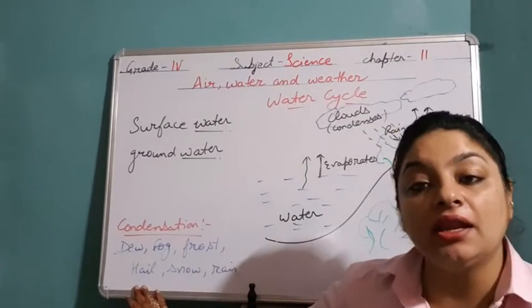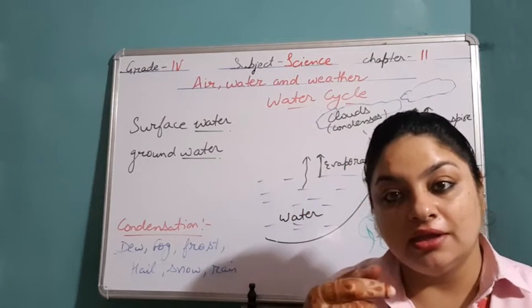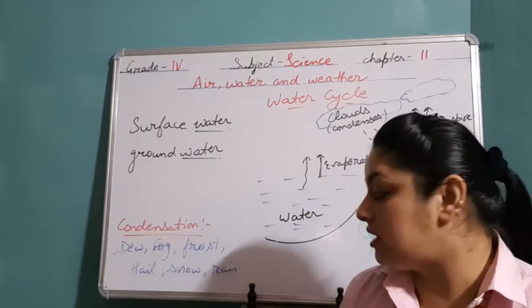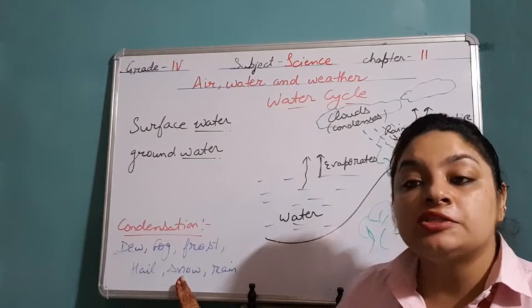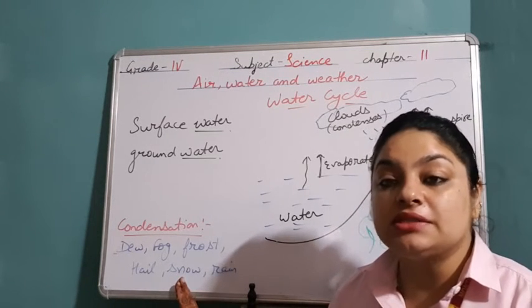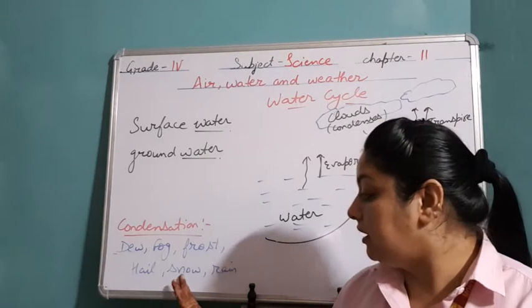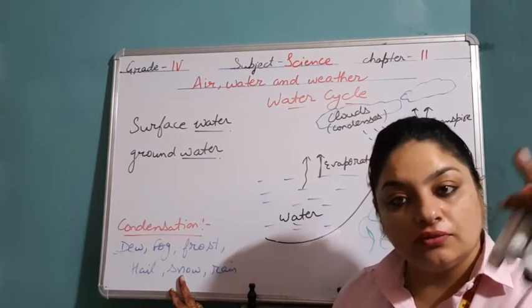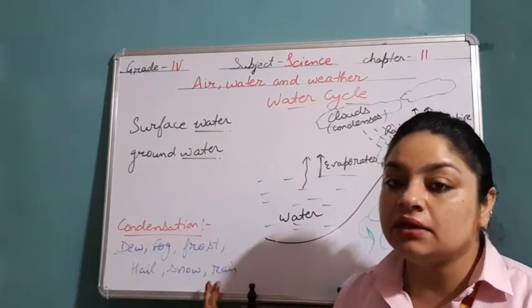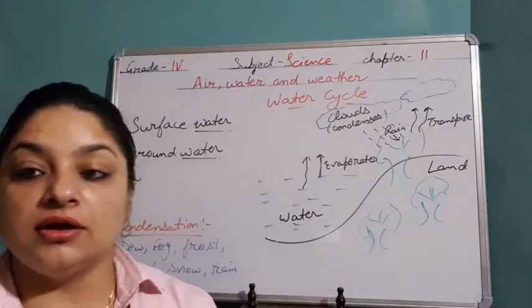Next is hail. Hail is small pieces of ice, they fall instead of rain, or along with the rain they fall back. That is known as the hail. Snow, especially the areas which are very cold, in these areas, instead of rain, water vapors fall back in the form of snow. And rain is in the form of water only. It falls back on the earth.